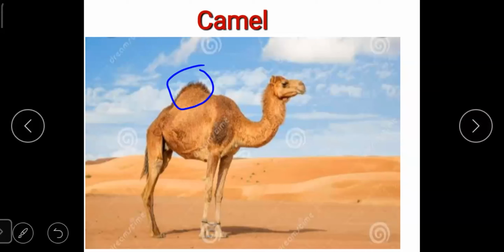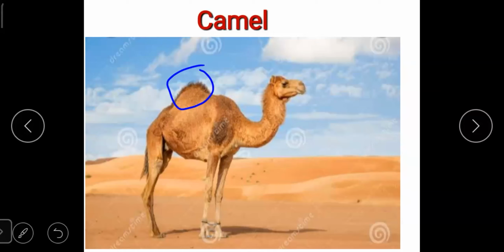Why are these animals found in the desert? Because these animals can live by drinking less water, and deserts have very less rainfall, so camels are found in the desert area. Camels have one or two bumps on their back.